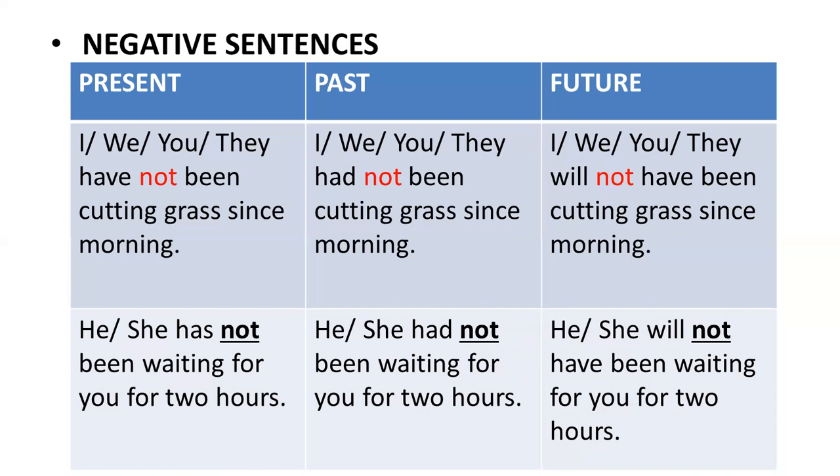Some students make a mistake by inserting not after been. It's not acceptable. So you have to be careful. After has, have, had, and will, you have to insert not. So the second sentence becomes, she has not been waiting for you for 2 hours. In past perfect continuous, it becomes, we had not been cutting grass since morning. In future, it becomes, they will not have been cutting grass since morning. This is how we form negation in perfect continuous tense.